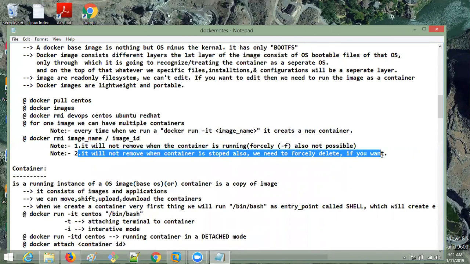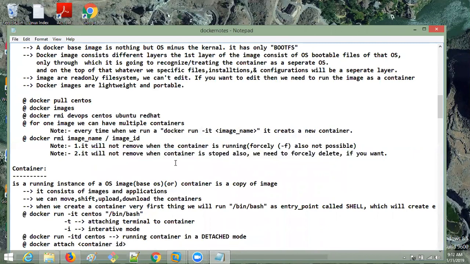Because even if you stop the container, it is not removing the image, because the image is attached to so-and-so container. That's why it is not removing. So you have to detach it. Detach means you have to remove the container, and then only you can remove the image.